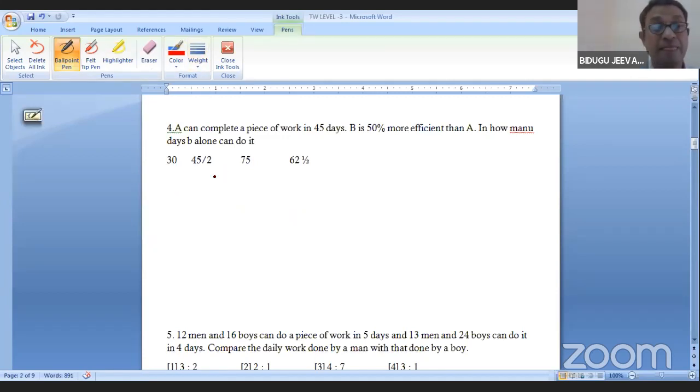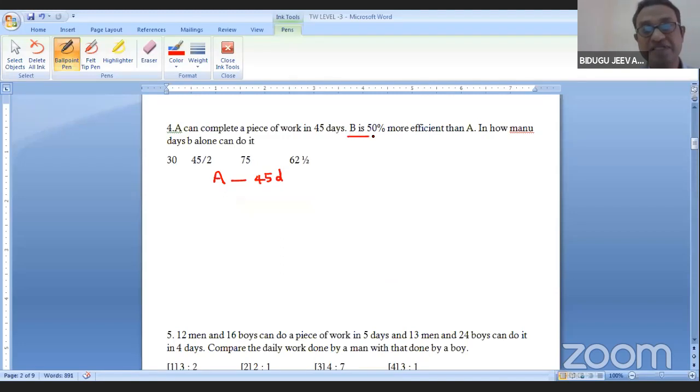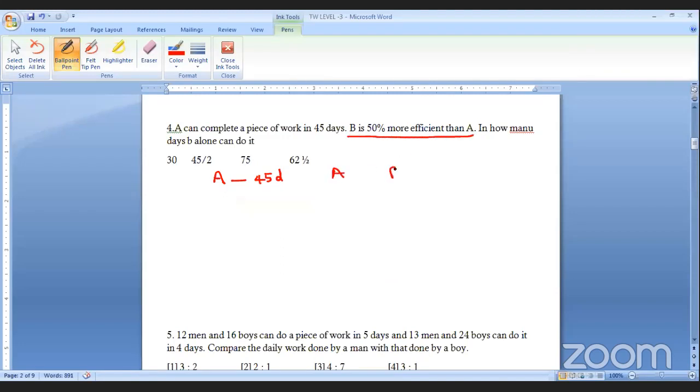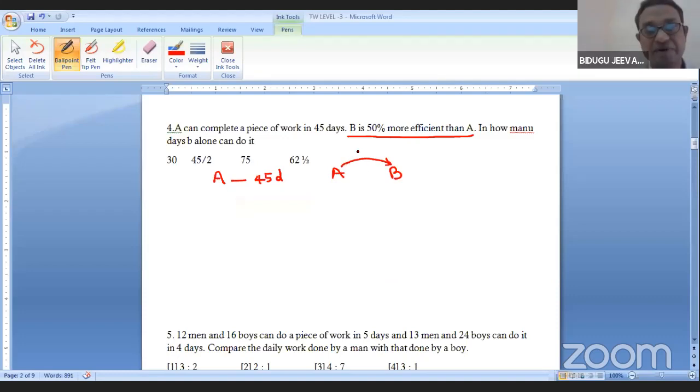A can do a work in 45 days. B is 50% more efficient than A. Let me write A, B. B is 50% more than A, so I have written an arrow like this. Suppose A is more, I'll write it like this.